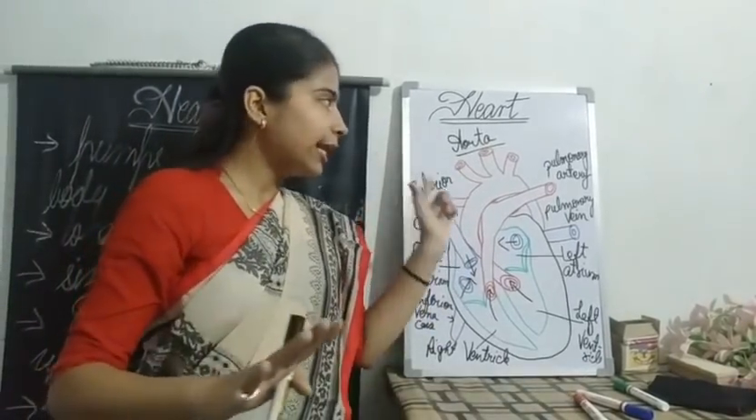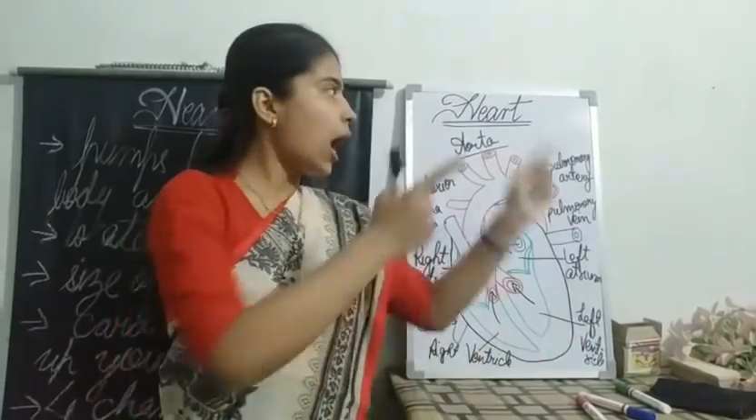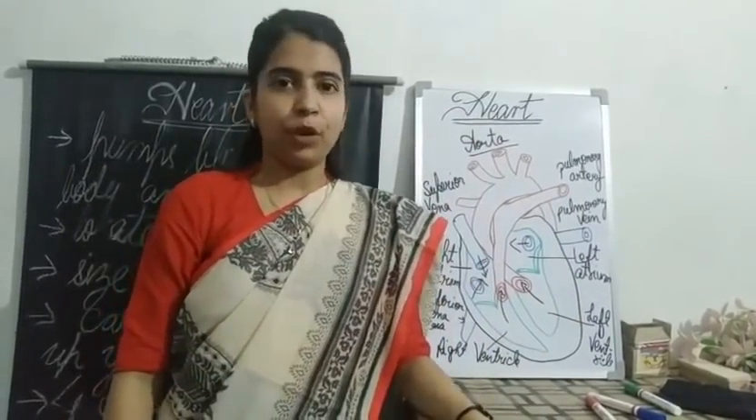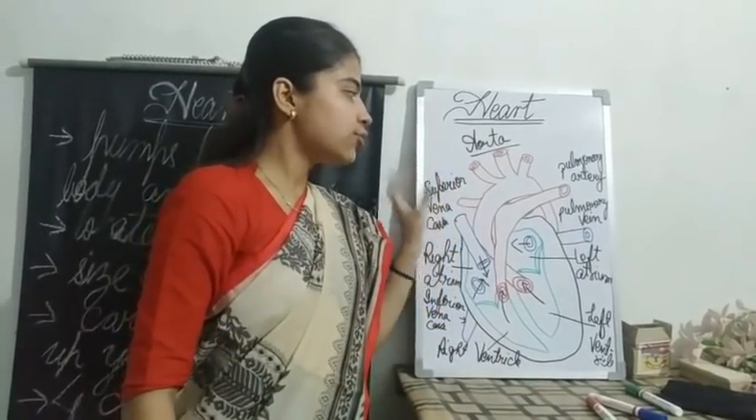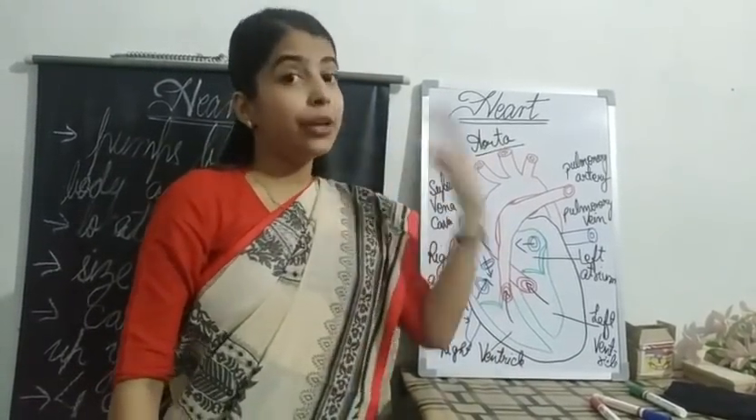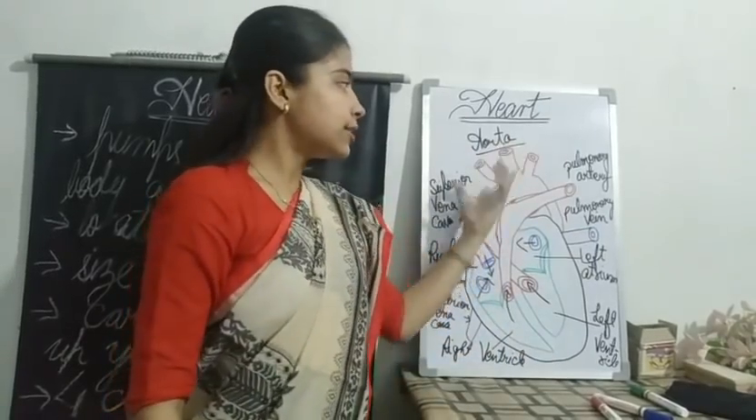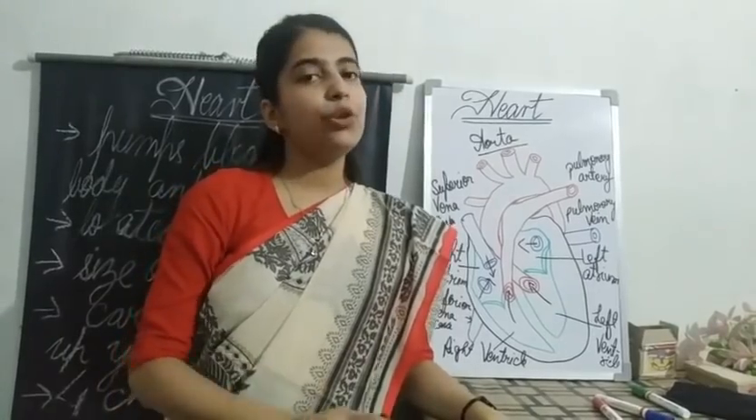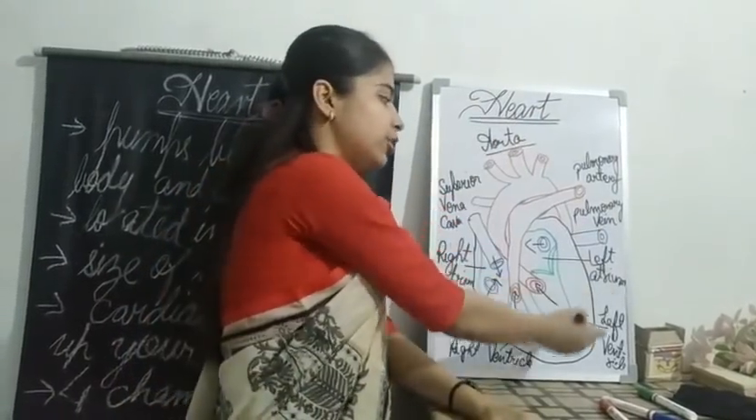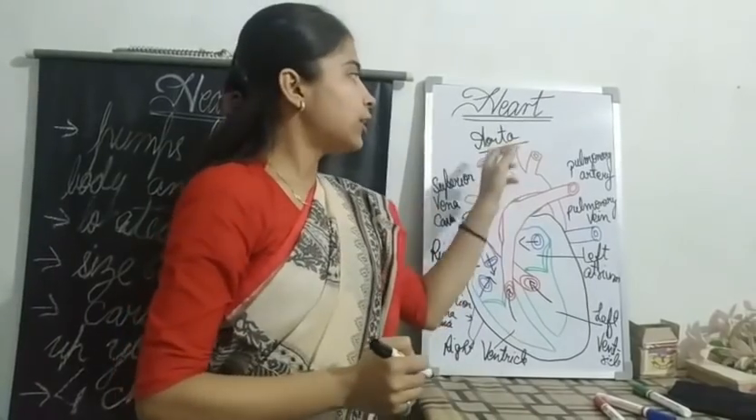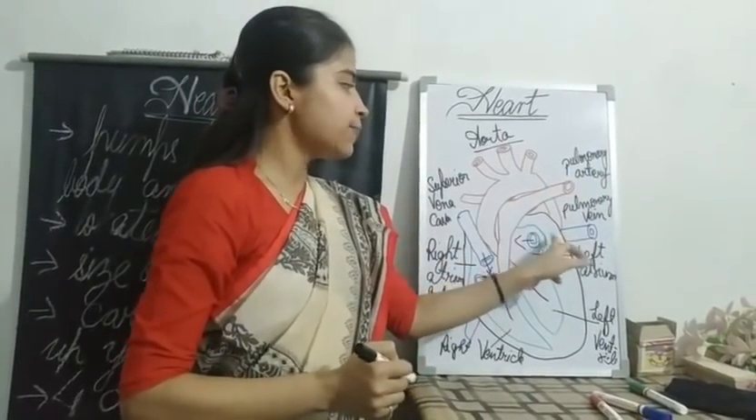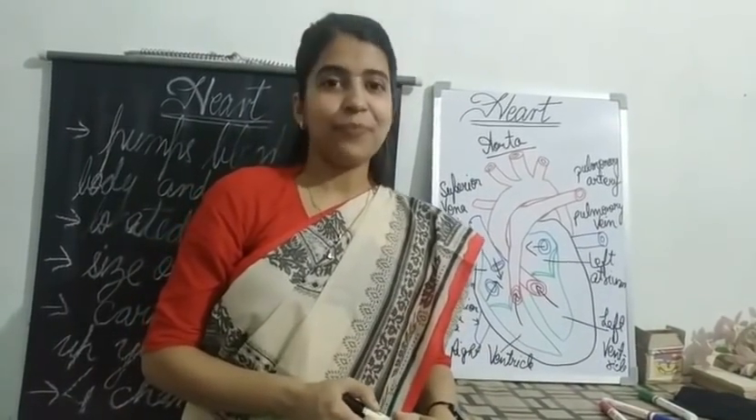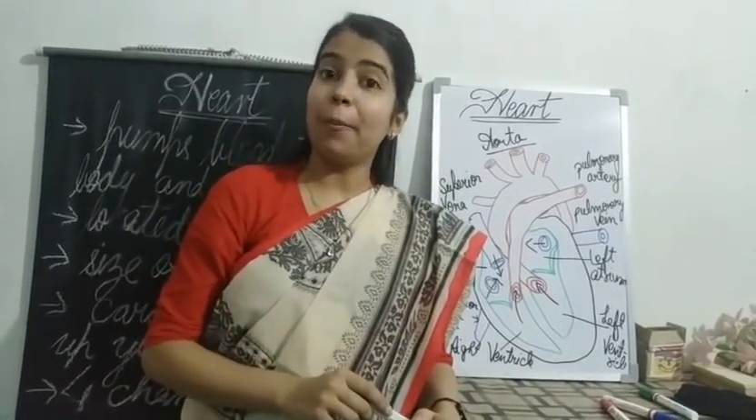In your next session, I will explain how circulation is carried out in your body. For now, just draw the picture and revise it again and again. In the next session, I'll explain in detail how this function is carried out, what the function of each of the arteries is, and how they bring blood to or take blood from the heart. That is the circulation of blood.